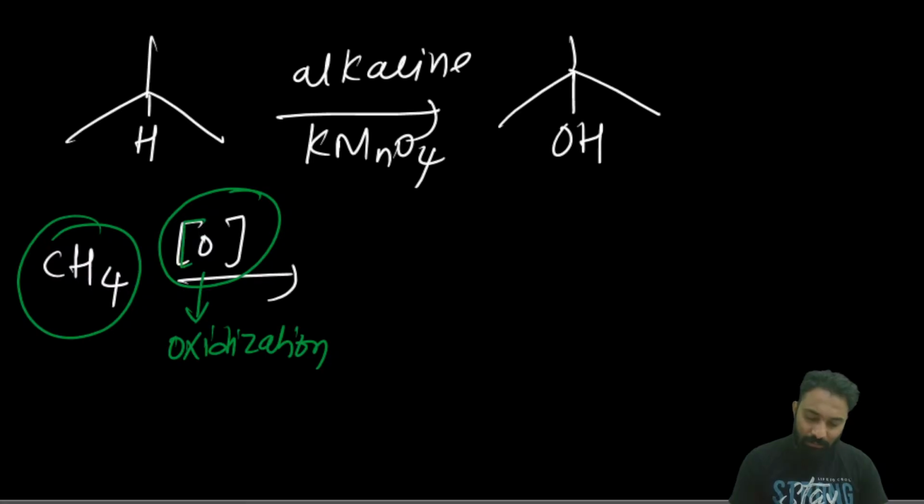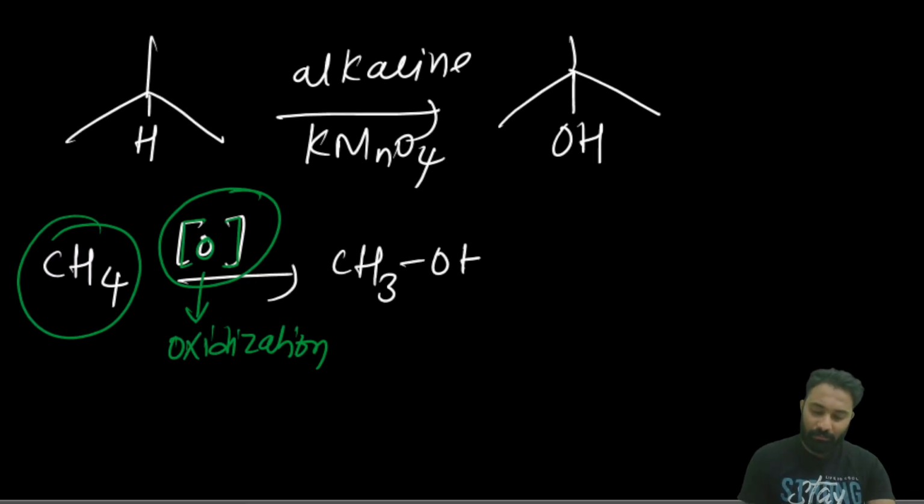Sometimes they give this symbol in brackets, and if they give O, it means oxidation. KMnO4 is a strong oxidizing agent, so what will it do first?